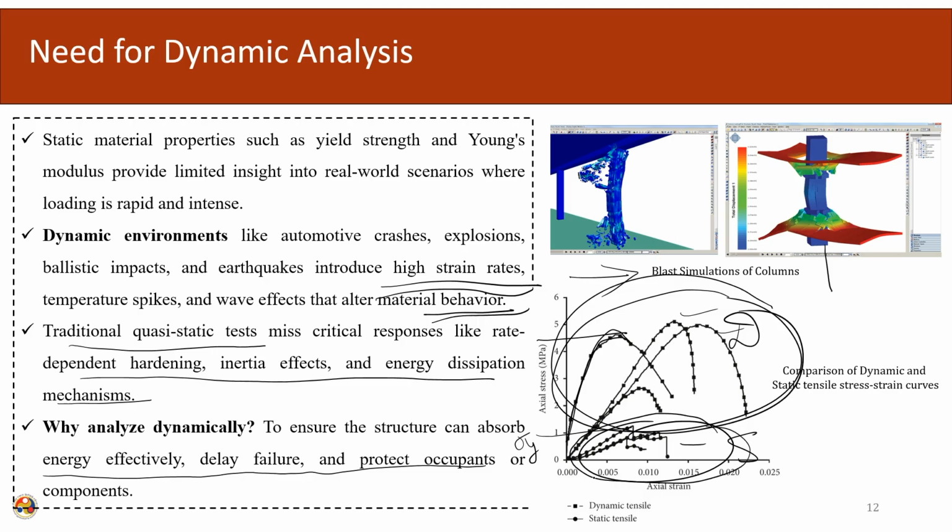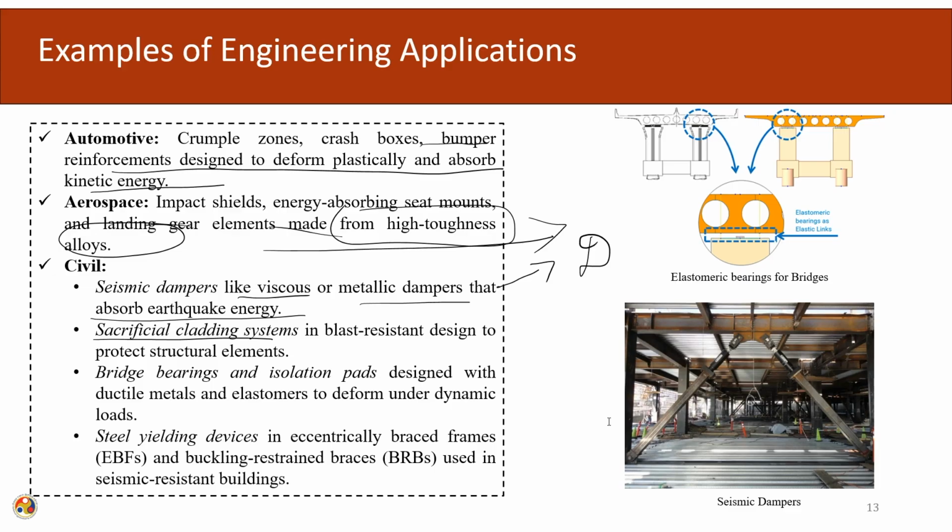So, our design will not be lightweight and it will be a sluggish design. In the case of automotive structures, this type of design will be highly unusable. So, a proper estimation of the properties of the material during a dynamic event is required. Similarly, bridge bearings and isolation pads are designed with ductile metals and elastomers to deform under dynamic loading. So, these designs will become uneconomical, or sometimes unviable also. For a given configuration, this type of system cannot be put into place because it will be very large.